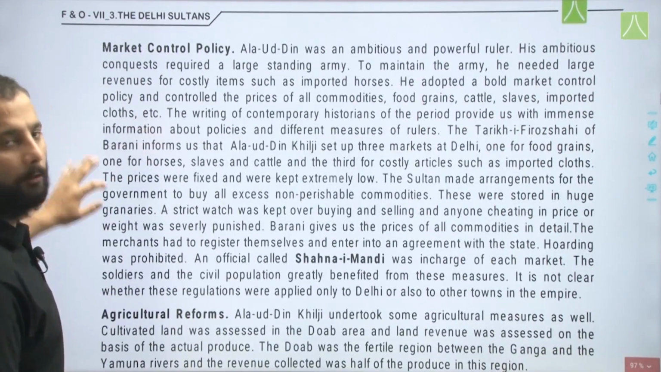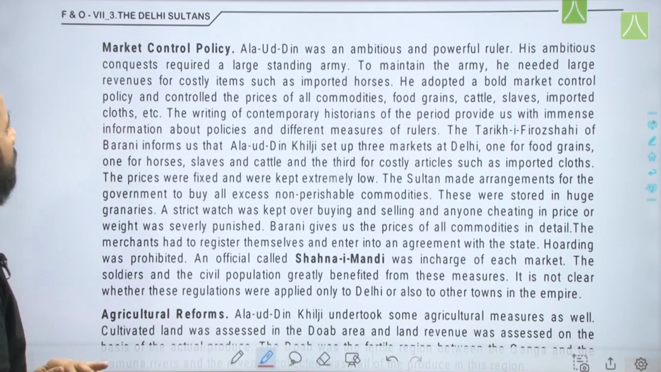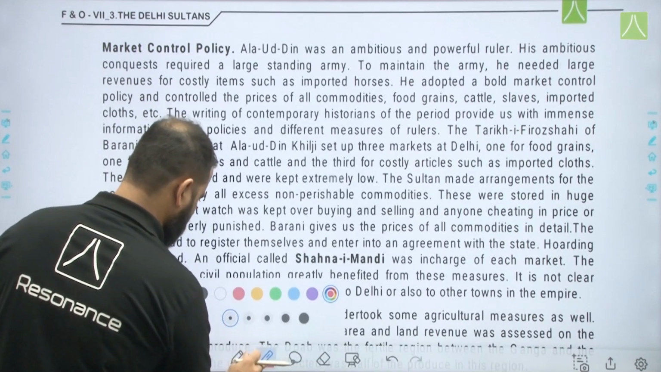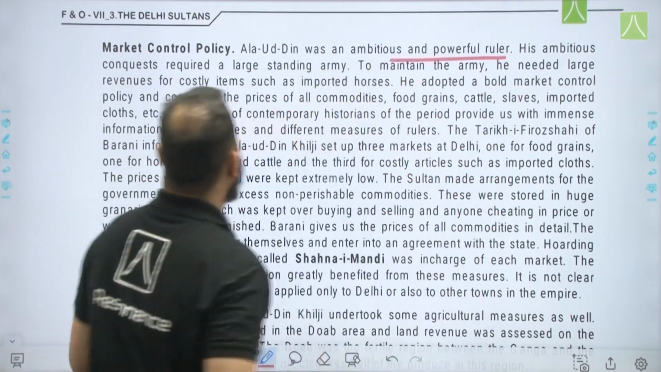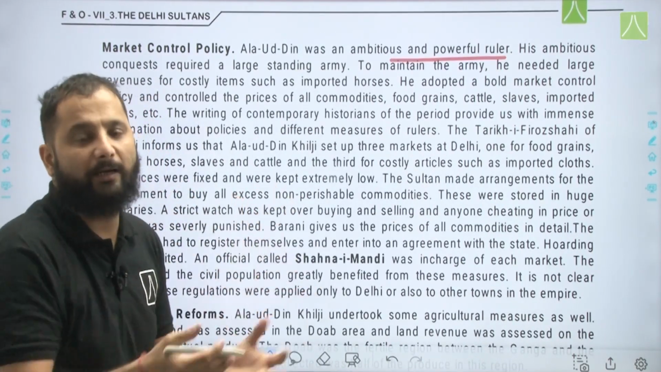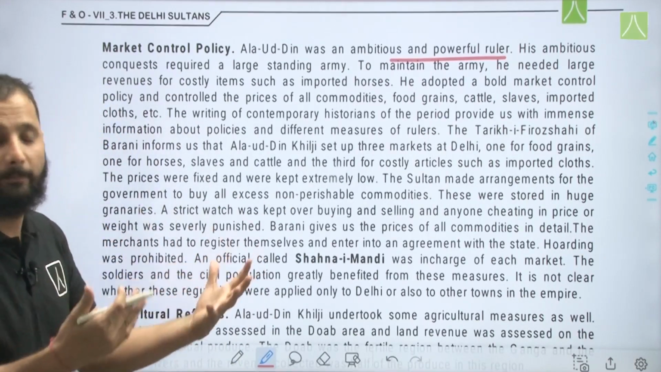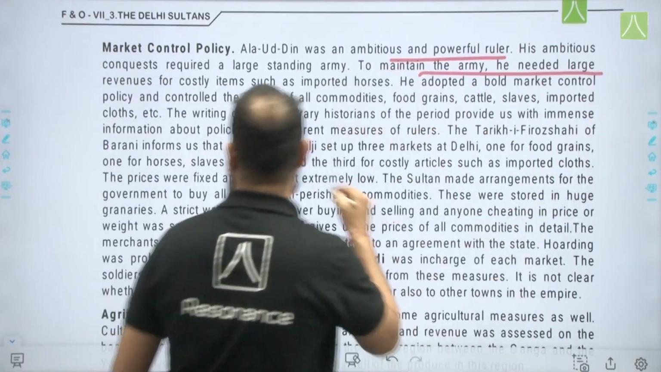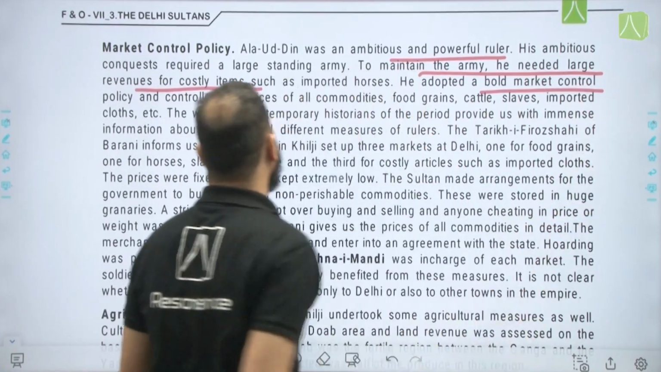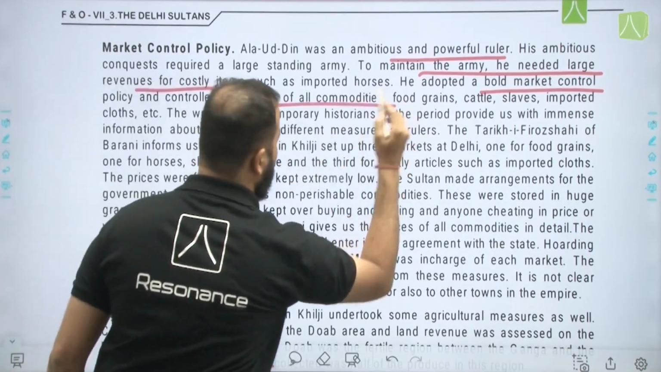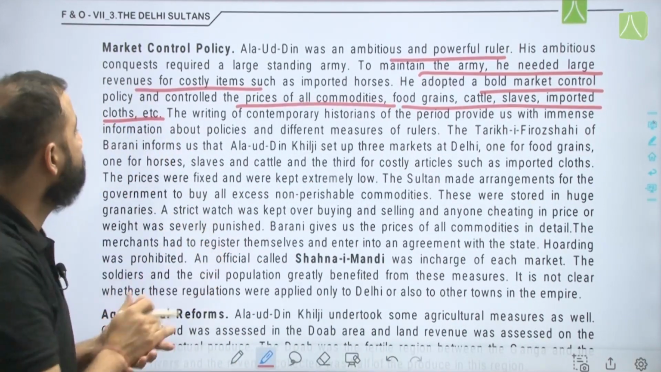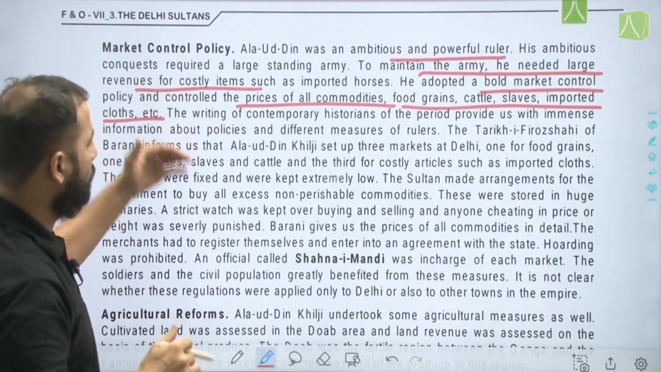Now his market control policy. Alauddin was an ambitious and powerful ruler. His ambitious conquests required a large standing army. If you need a standing army, you need to maintain that army as well, and you need to pay the soldiers. To maintain the army, he needed large revenues for costly items such as imported horses. He adopted a bold market control policy and controlled the prices of all commodities: food grains, cattle, slaves, imported cloths, etc. Everything was controlled, that is, the price was controlled.